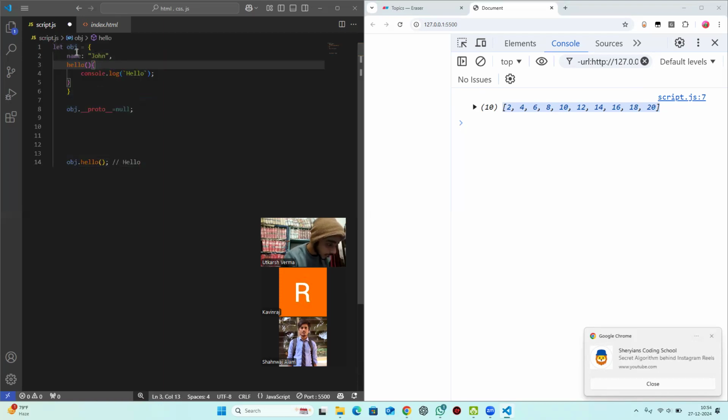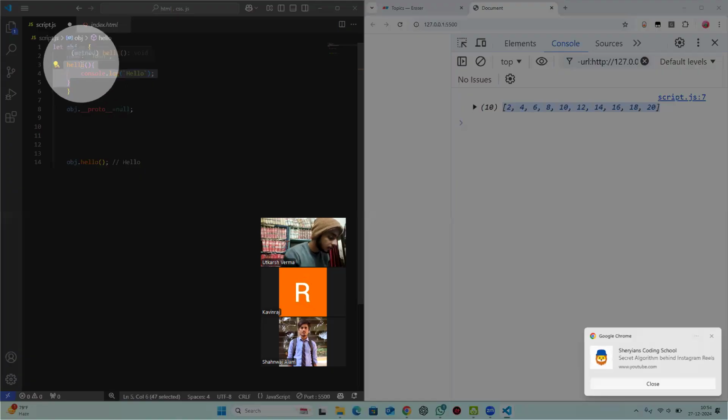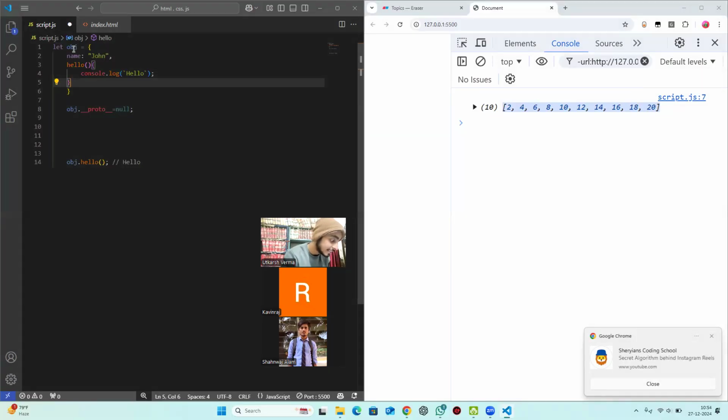Yes. Now you see, this is an object and this is a function. Hello is a function, right? But we will not call it function. We will call it method. Why? Because it is existing inside an object. So what is the use of method? Although we are just console logging hello, we always expect that we will write a function that will perform some function on this object. You just have to know this, that anywhere, if a function is inside an object, it will be known as method.